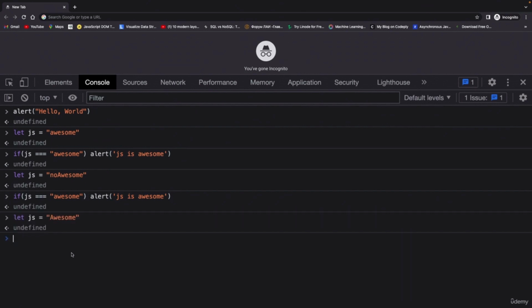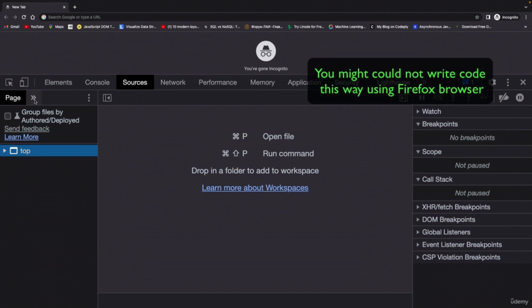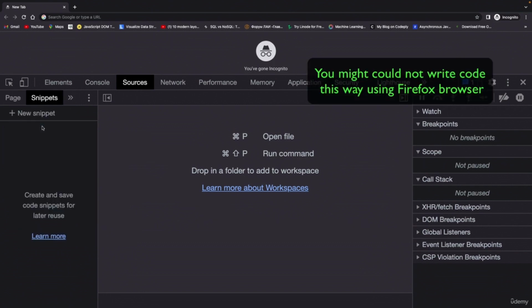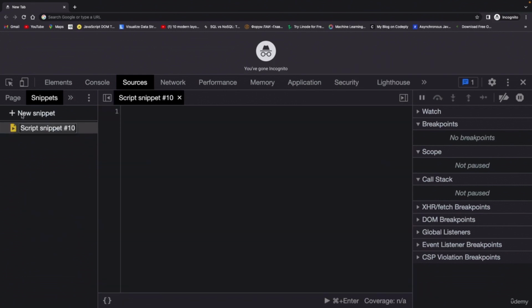Now another way in which you can write JavaScript code inside this developer console is by going to the sources tab, from here click this arrow, and then click snippets, and from here click new snippet, and now name your file.